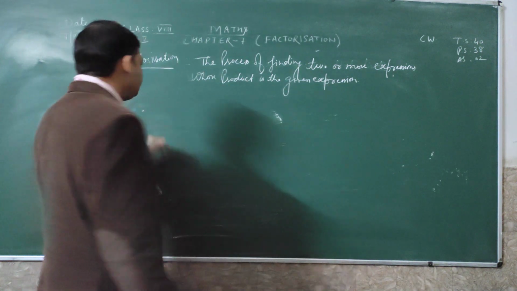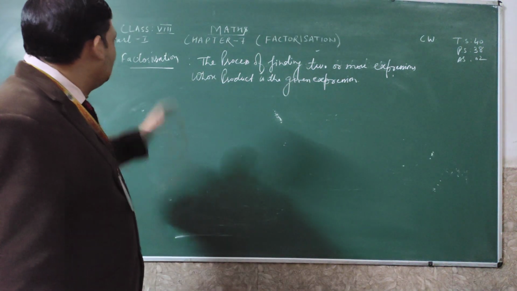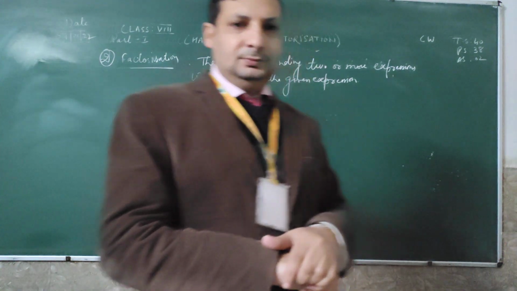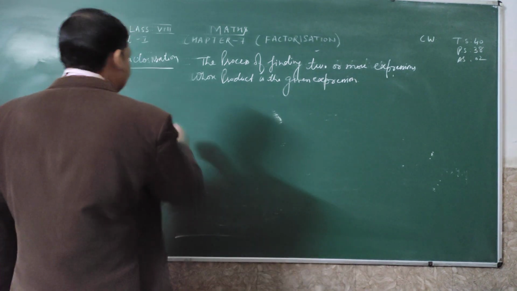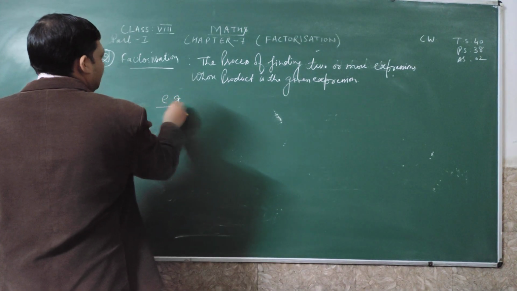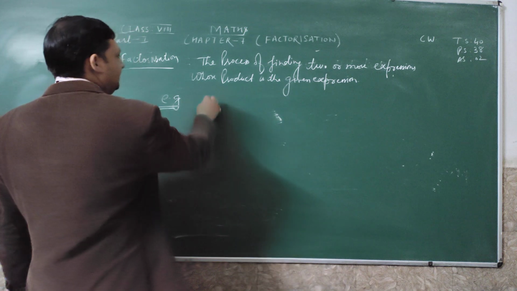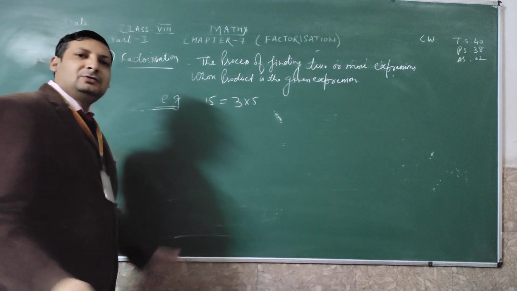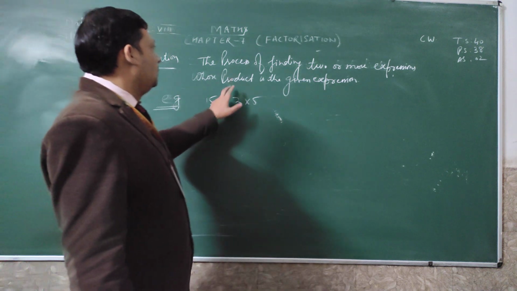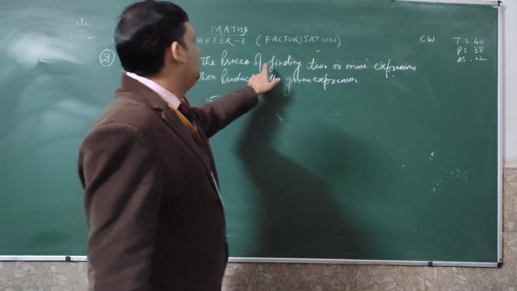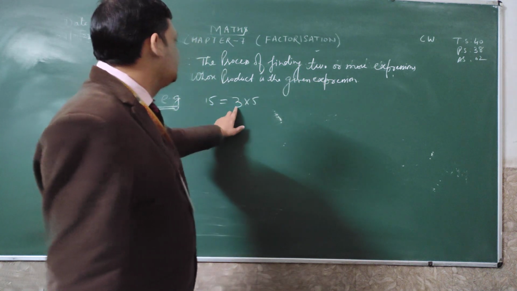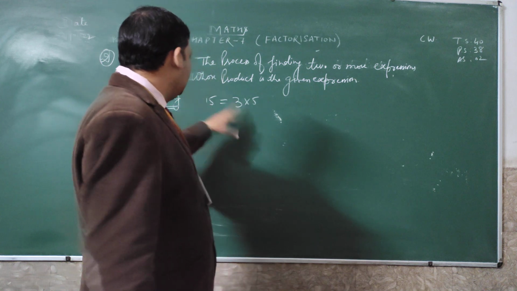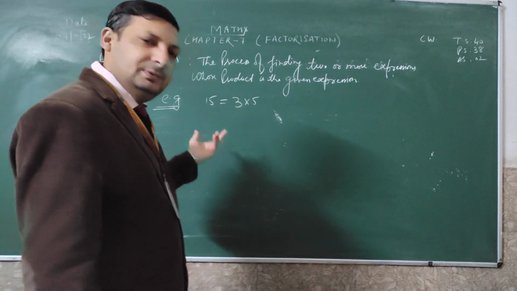Now we will discuss factorization. In simple words, we can say that it is the product of smaller numbers. To see the example, we will take 15. 15 means 3 times 5. That is called factorization. It is not an expression, but we are taking an example in numbers. Suppose we factor 15 as 3 into 5.